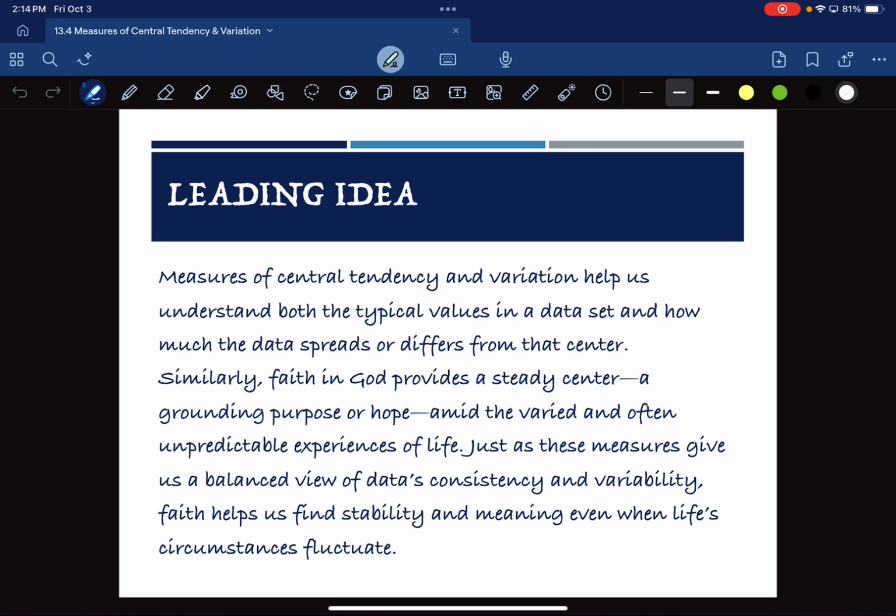Similarly, faith in God provides a steady center, a grounding purpose, a hope, amid the varied and often unpredictable experiences of life. Just as these measures give us a balanced view of data's consistency and variability, faith helps us find stability and meaning even when life's circumstances fluctuate.